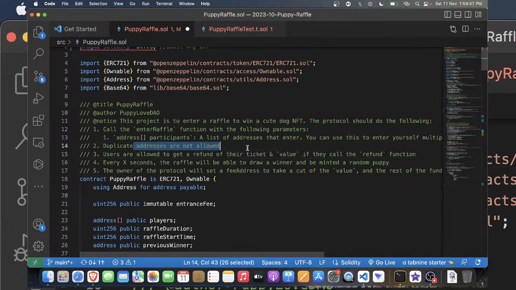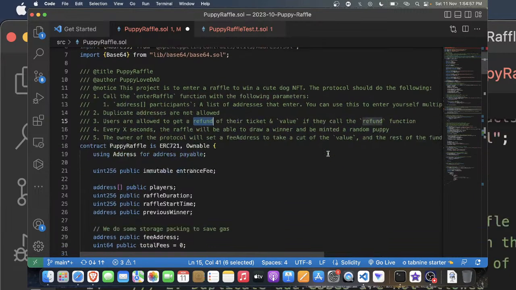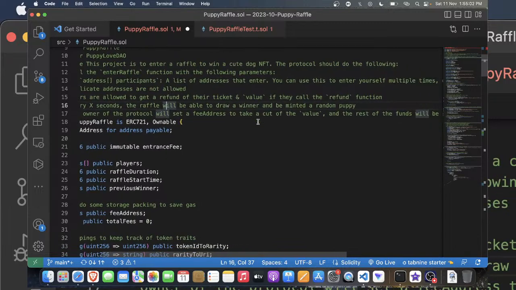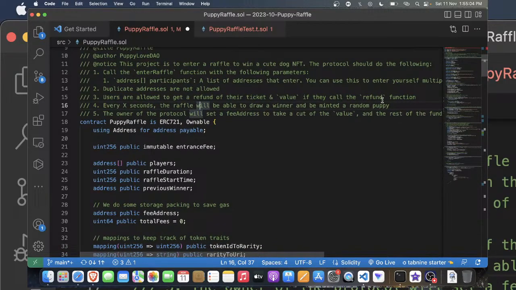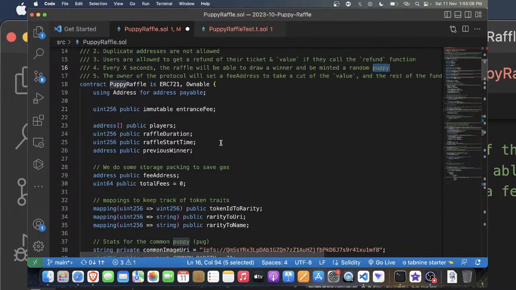Duplicate addresses are not allowed. There is a vulnerability here, wait for it, let me explain it. Users are allowed to get a refund, and every X seconds the raffle will be able to draw a winner and mint a random puppy. Okay, that's good.